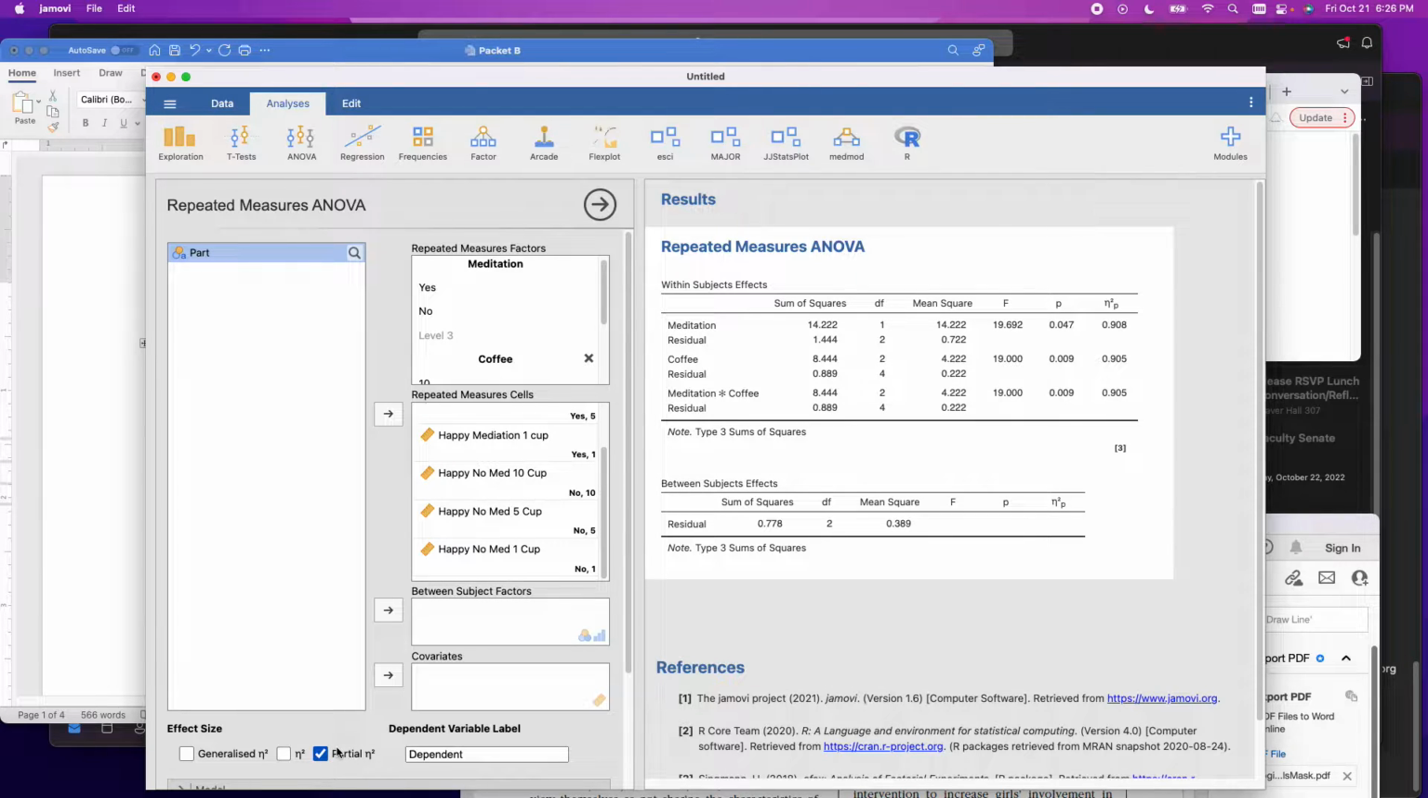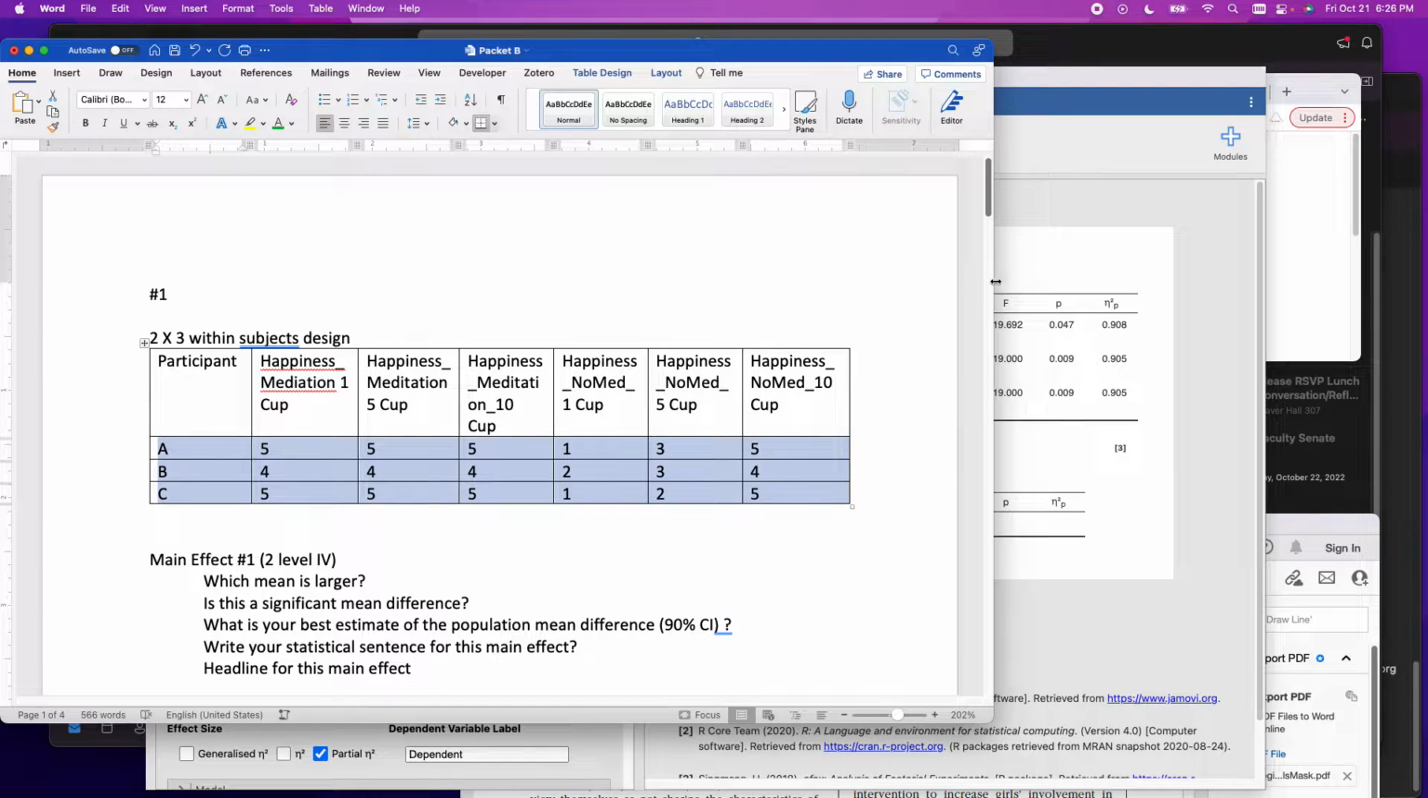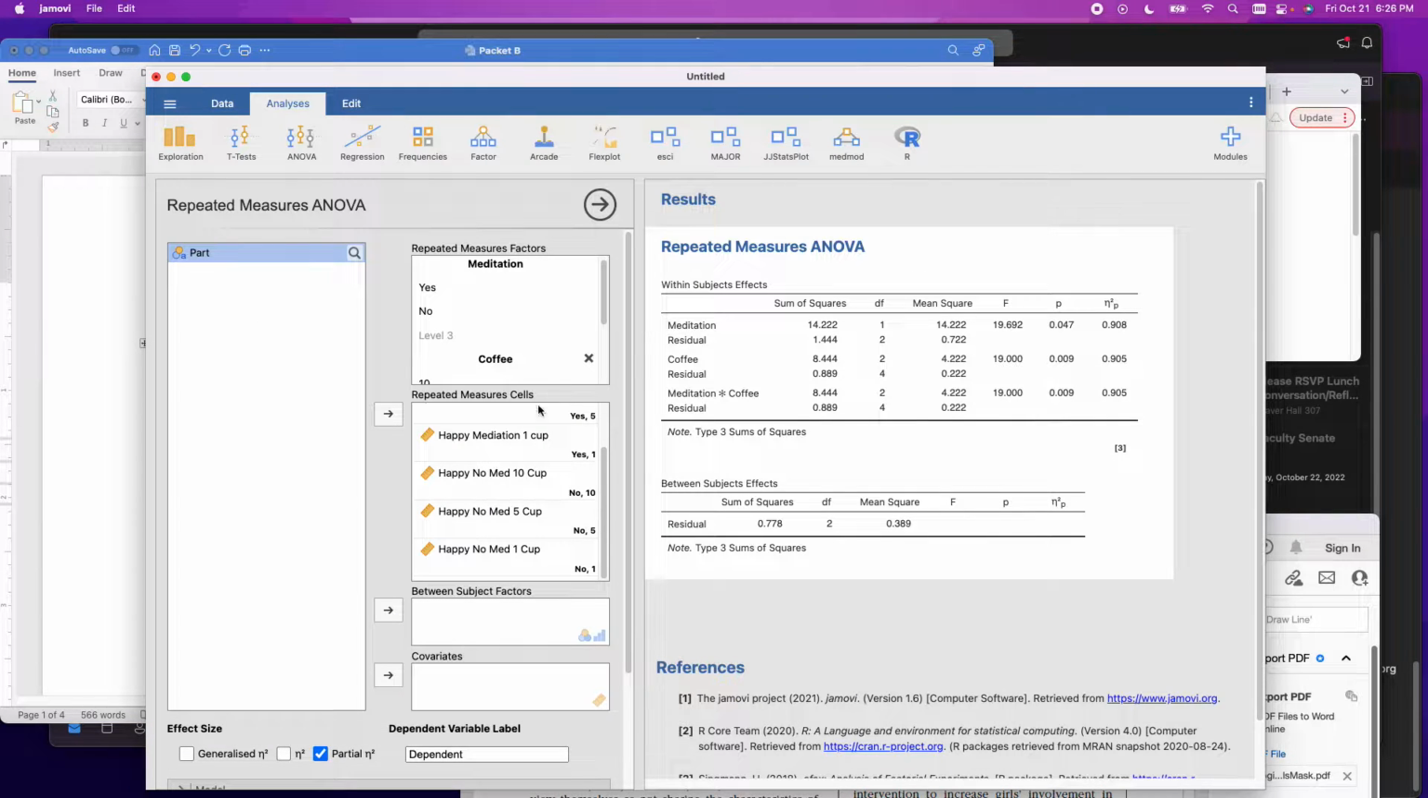And so now we got like the general ANOVA. We can see we have significant main effect of meditation, significant main effect of coffee, significant meditation by coffee interaction. So that is all good and well. What do we do next, right? Well, okay, let's deal with it like we do. The 2-level main effect, that's meditation. Let's sort of start there.